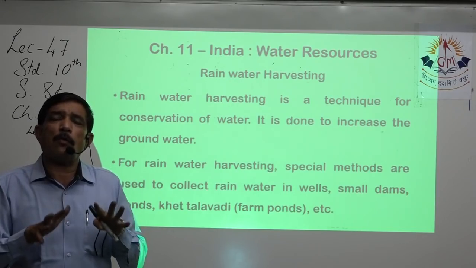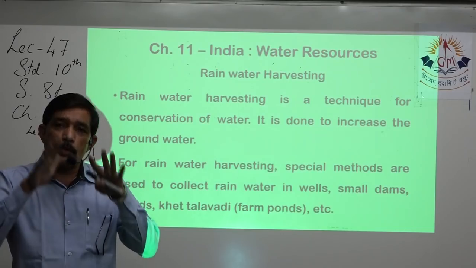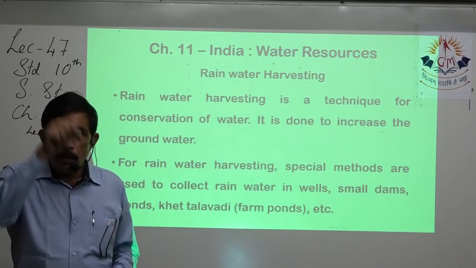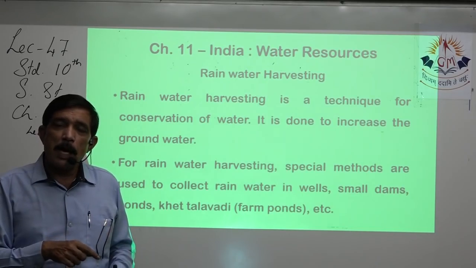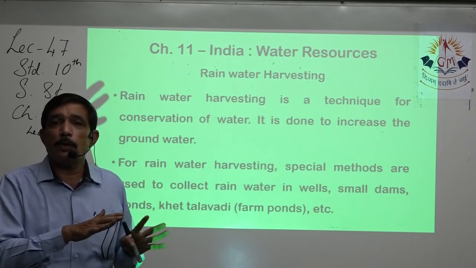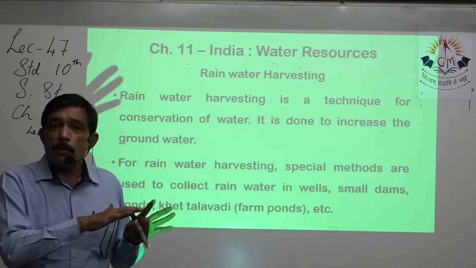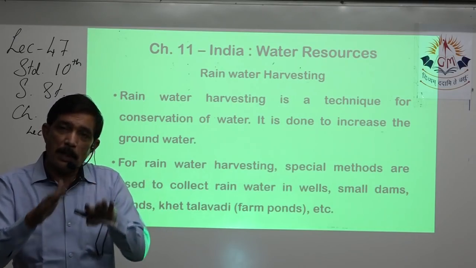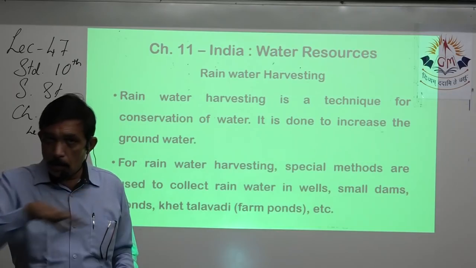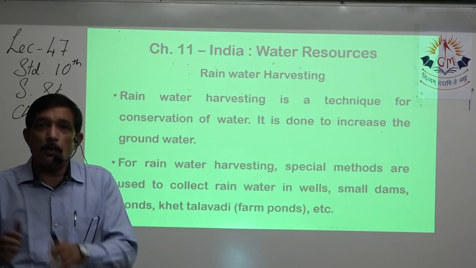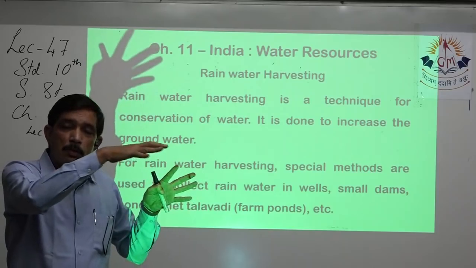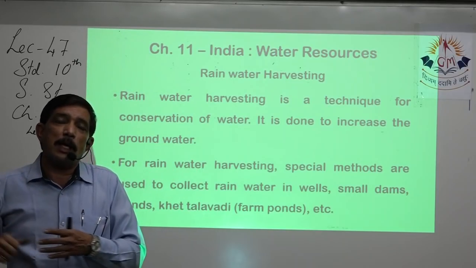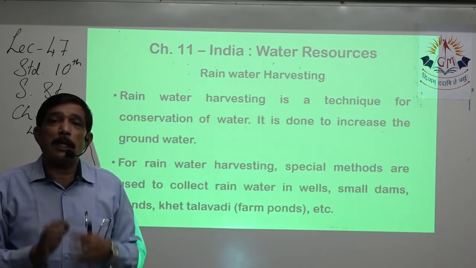Anywhere collection of water will allow the water to stop, seep under the ground and increase the water table. The second use is that it will stop soil erosion, and the soil can be collected over there. Wherever there are slopes, at the end of the slope farmers usually make a big ditch, क्योंकि उनके खेत में से जो extra water flow होके बाहर जाएगा, that will be stopped in that ditch.